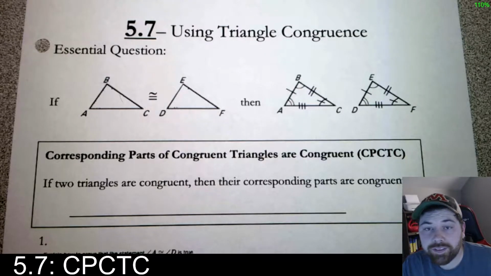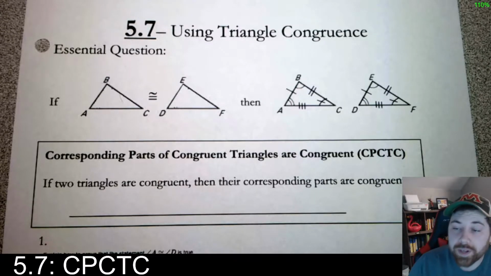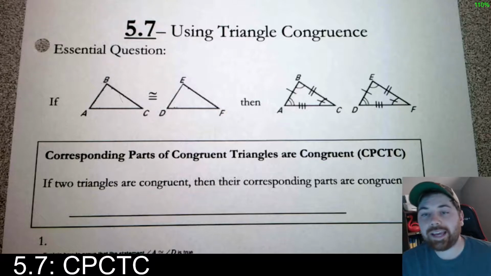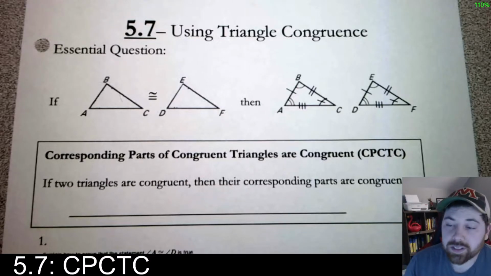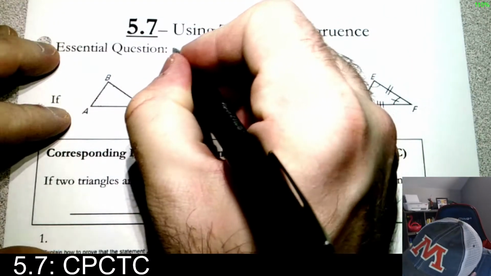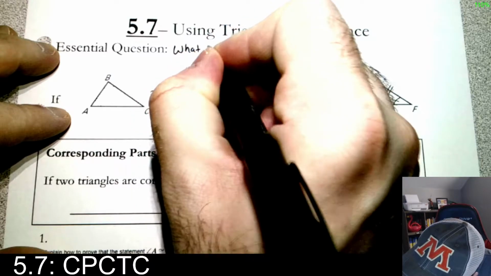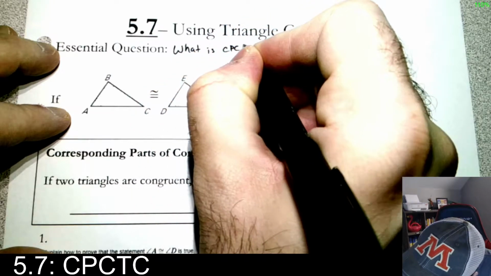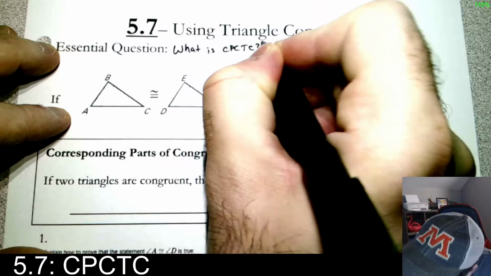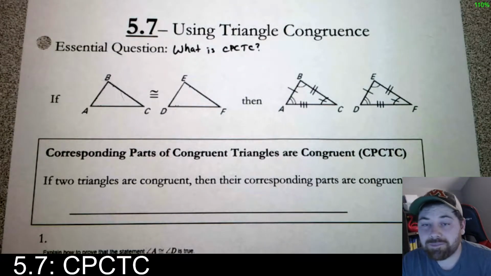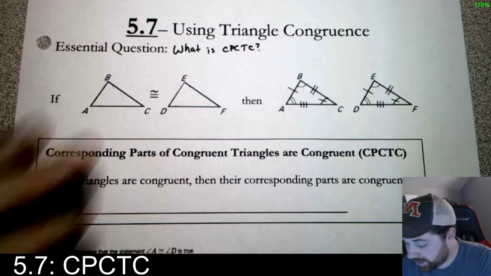All right, let's go ahead and finish up chapter 5. We're on to 5.7, so we're looking at using triangle congruence. And so our essential question is going to be, what is CPCTC and how do I use it? Okay? All right, so here's the idea.